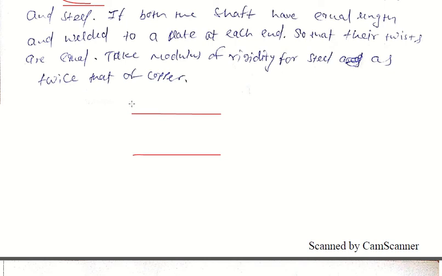This is the copper shaft enclosed in a steel shaft. This is the internal diameter 30 mm and this is the external diameter, 50 mm, and the thickness is 10 mm. It is a composite of two materials, one is copper and one is steel, and we also say it is a series connection.